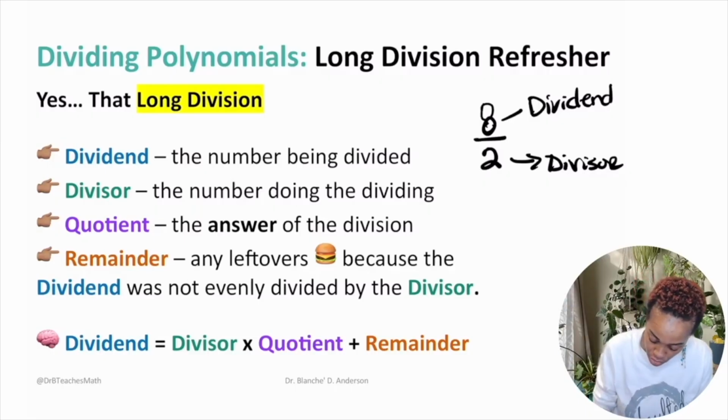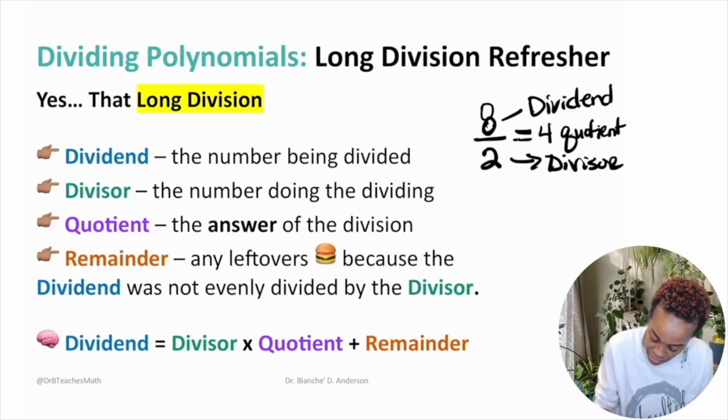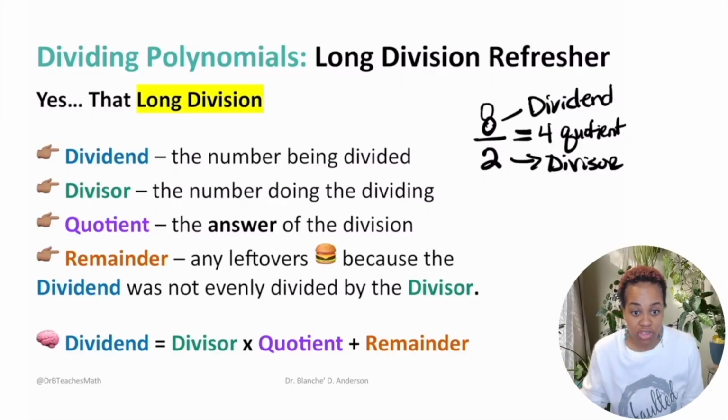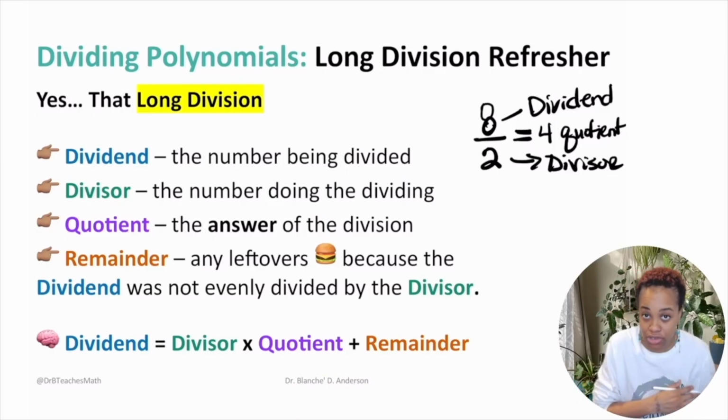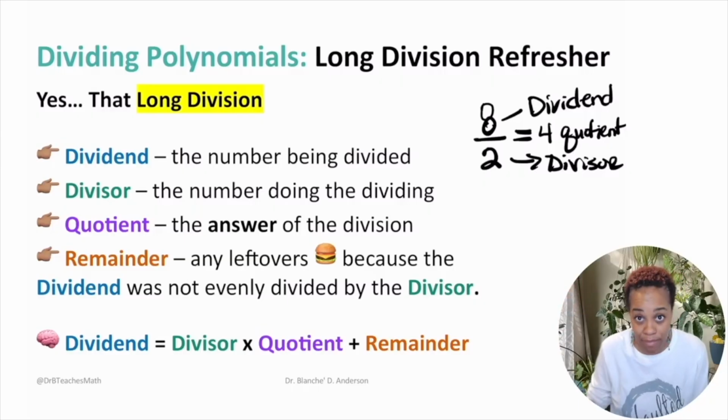And then, of course, your quotient is the answer. And we know that 8 divided by 2 is 4, so that would be our quotient. So dividend, divisor, quotient. And then the remainder is anything left over. Now, if it's a factor, your remainder will be 0. But if it's not a factor, that's where the decimals come into play. So it's anything left over because the dividend was not evenly divided by the divisor.